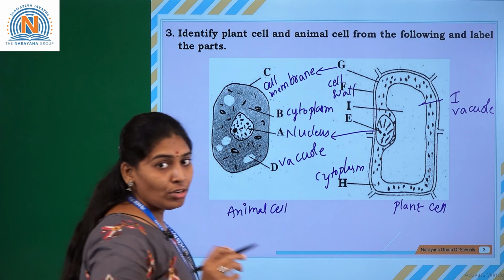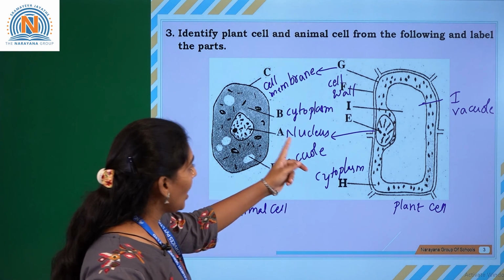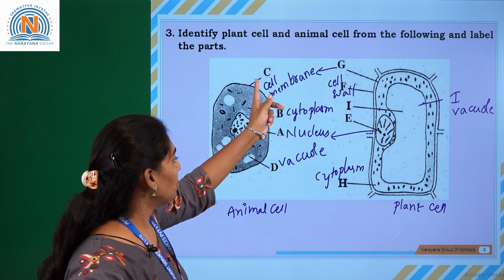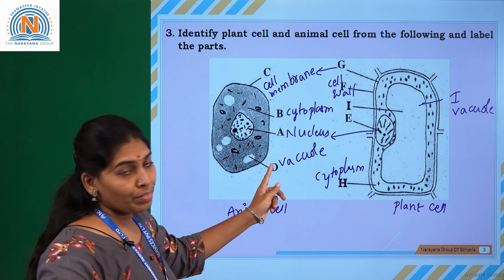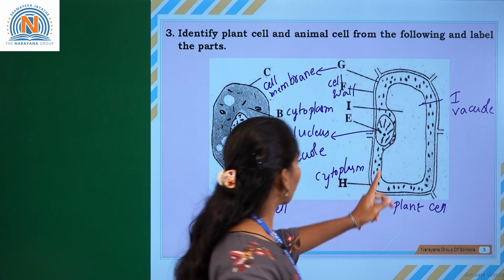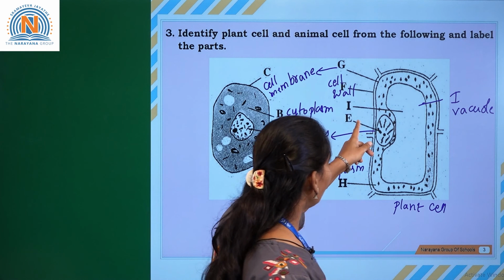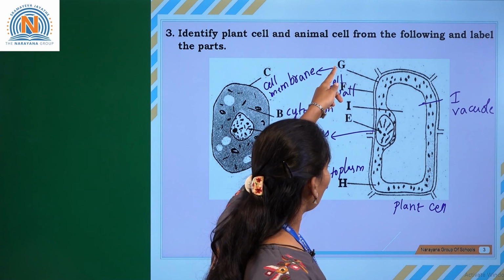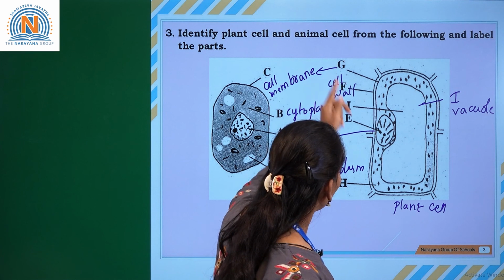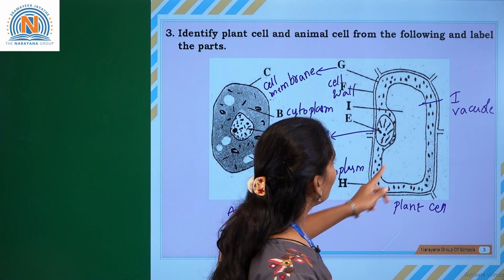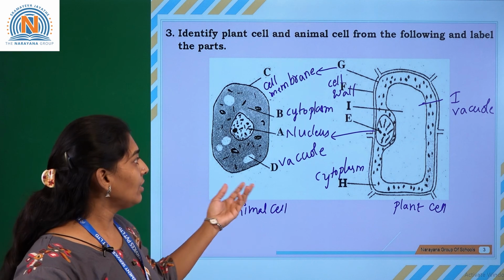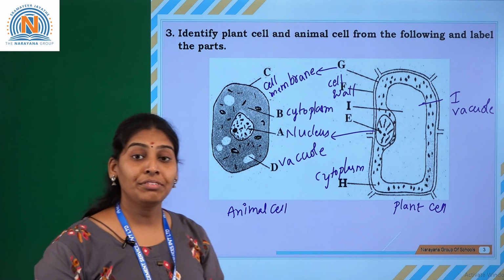So let us go over them in alphabetical order. A, nucleus. B, cytoplasm. C, cell membrane. D, vacuole. Coming to E, nucleus. F, cell wall. G, cell membrane. H, cytoplasm, and I is a vacuole. So by seeing this diagram, you can understand the differences also.